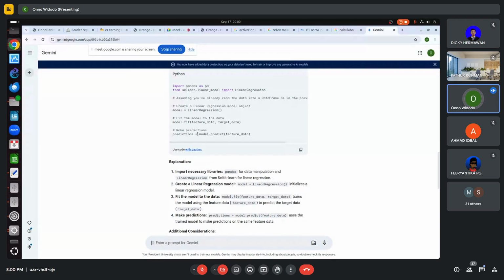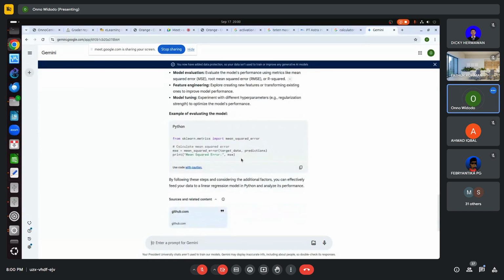If we want to make a prediction, we can predict the data, but this particular feature data should be from different data. Then we can do the prediction. The prediction is basically we have the feature data and we will get the target data. So as simple as that. And then it can print the error. This is the error. That's it.